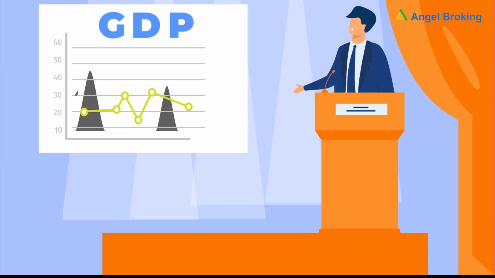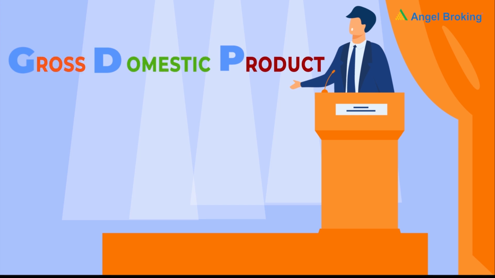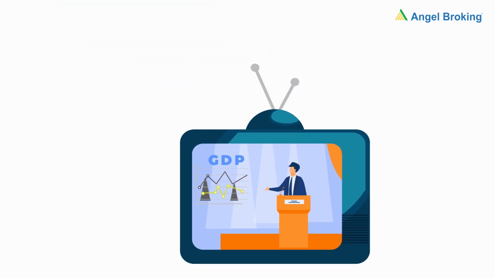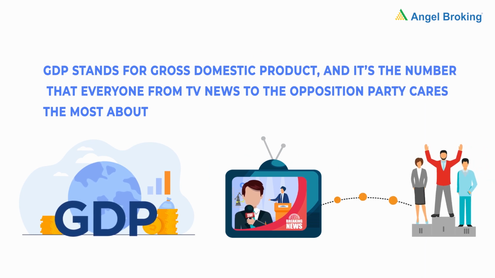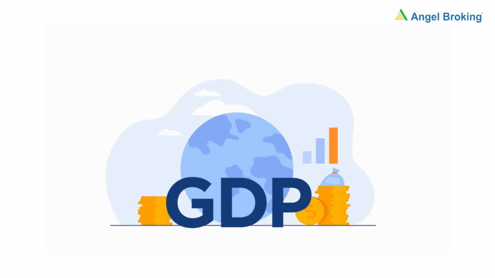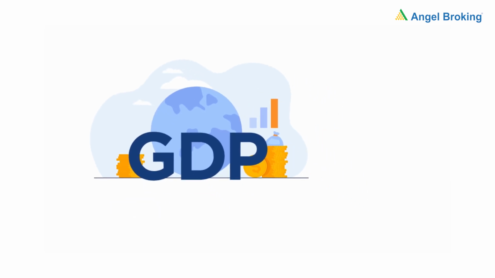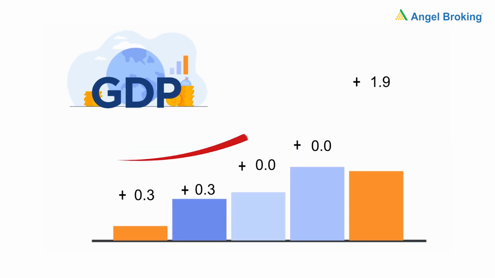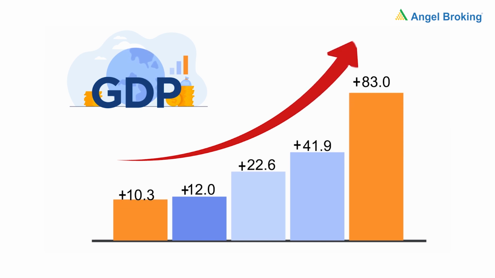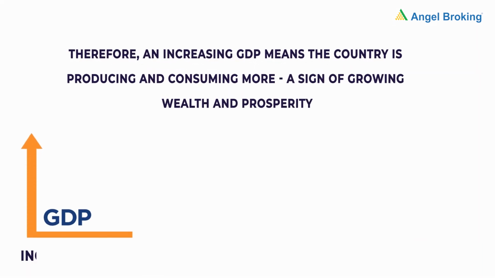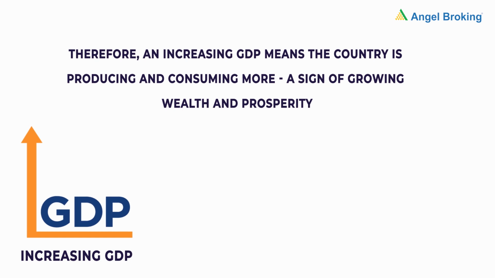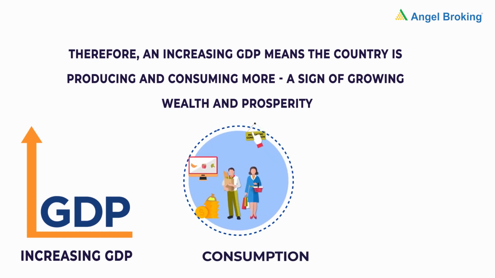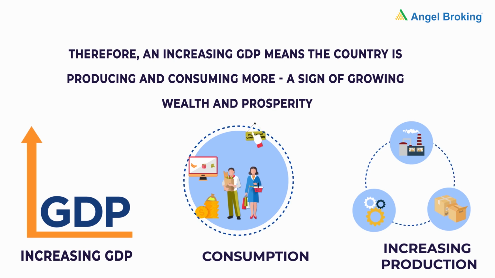Every finance minister talks about the GDP growth rate. GDP stands for Gross Domestic Product, and it's the number that everyone from TV news to the opposition party cares the most about. GDP shows the rate at which a country is growing. If the production and consumption of goods and services increases in a country, its GDP increases. Therefore, an increasing GDP means the country is producing and consuming more, a sign of growing wealth and prosperity.